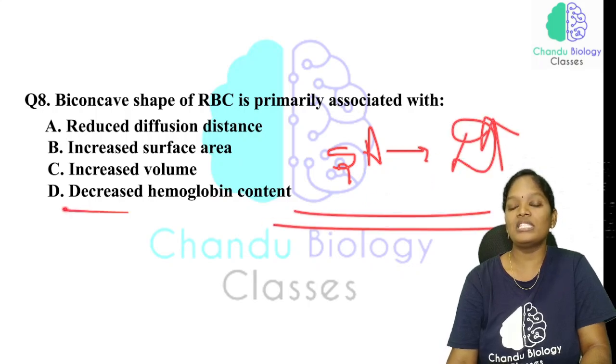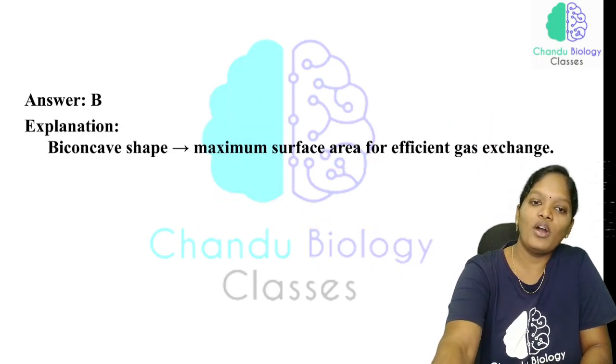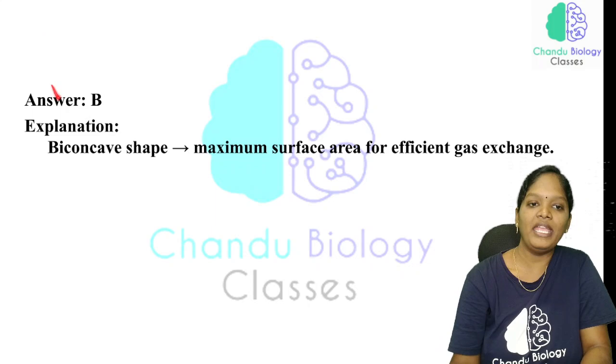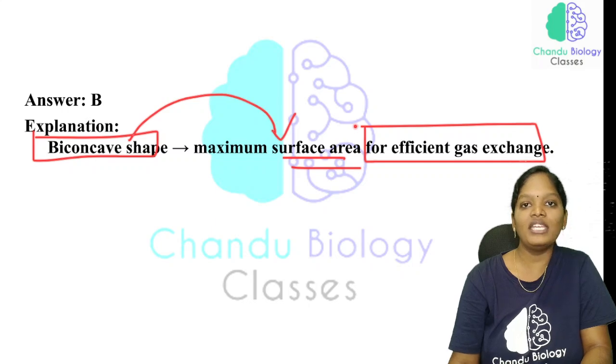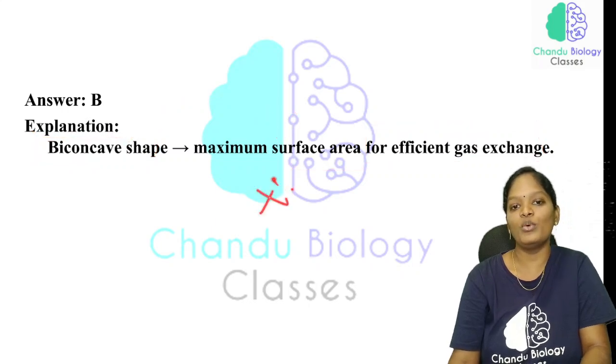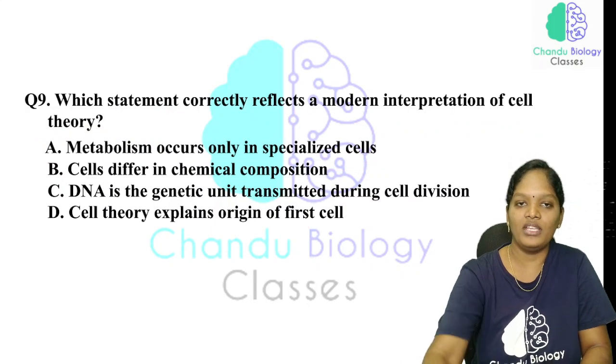This is the concept we have studied: why cell sizes are very small. So the biconcave shape gives maximum surface area for efficient exchange of gases. This is the most important reason why RBCs are biconcave in nature.